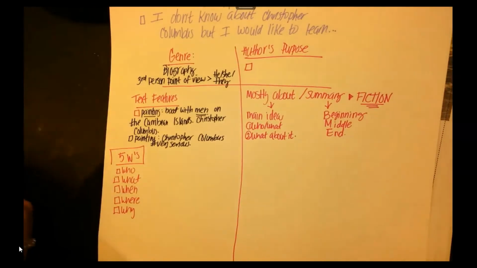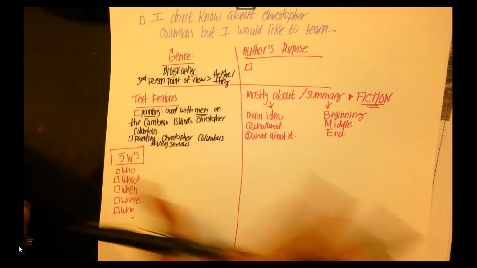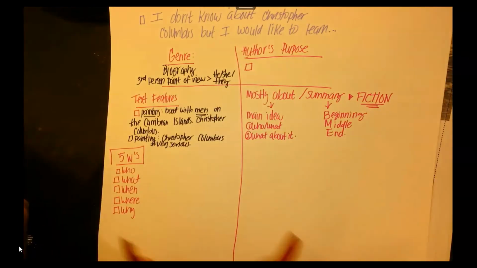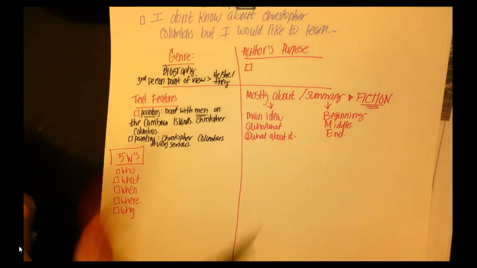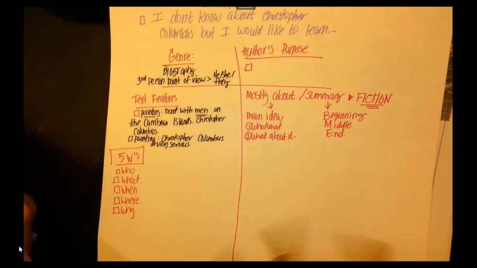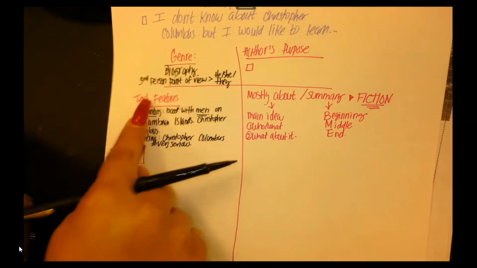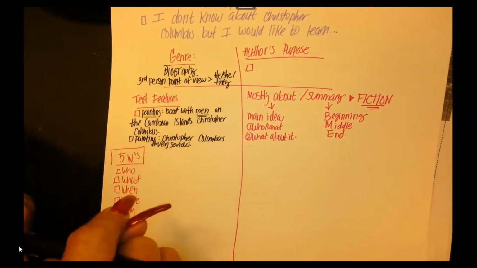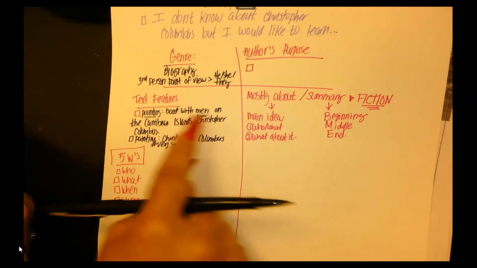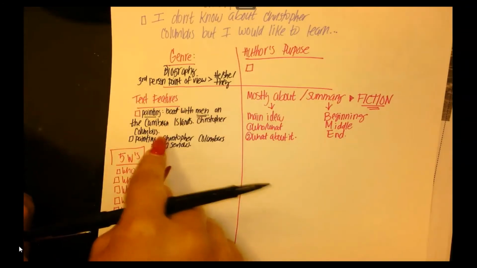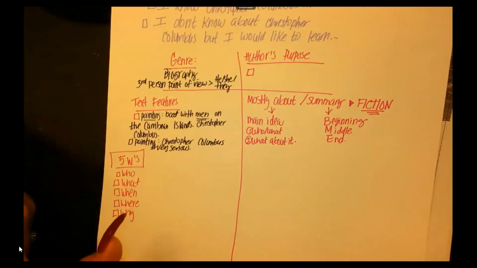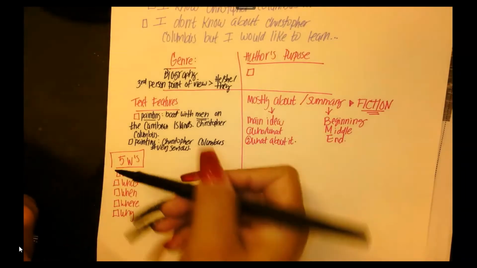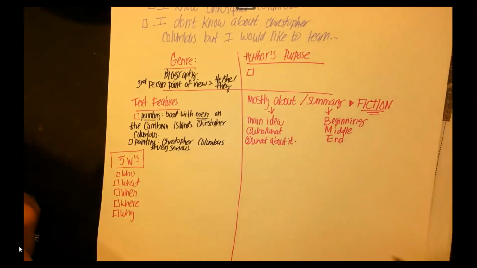Okay, so far this is what I have. I have an overview of what I'm going to read. I know what to expect. I know a biography is going to give me information about a person. I know it's third person because he didn't write it. He didn't use I, me, my. So it's third person point of view. Then there's also text features. There's paintings, Christopher Columbus. There's also a boat with men, and I know that they're in the Caribbean islands, and it has Christopher Columbus on it. What is the author's purpose? Well, I have to read it, boys and girls. I can't answer all these questions unless I read it.